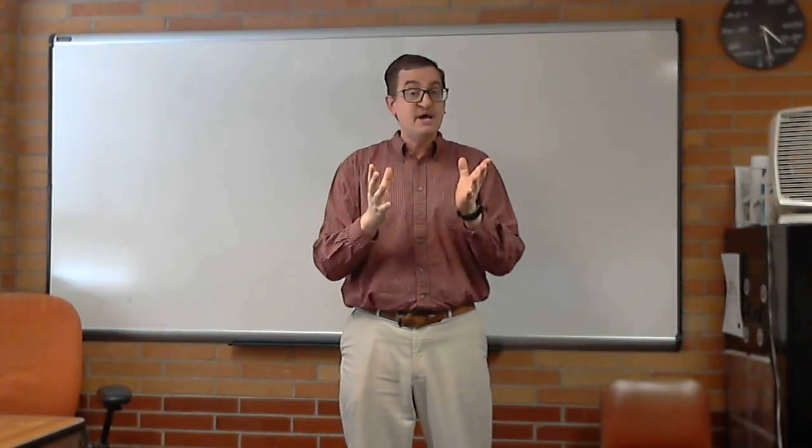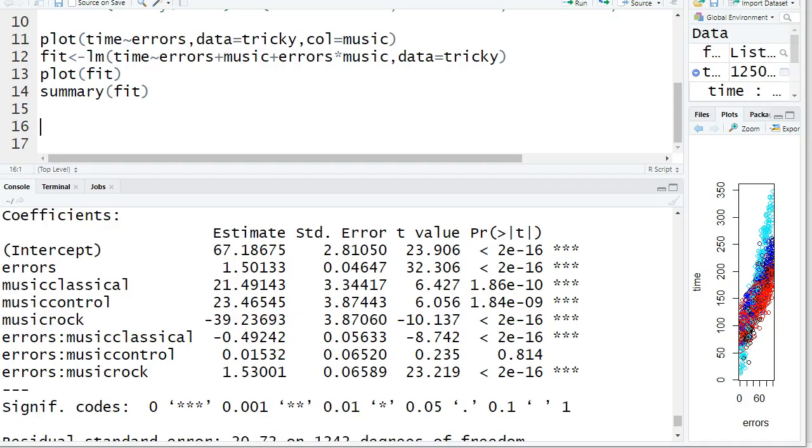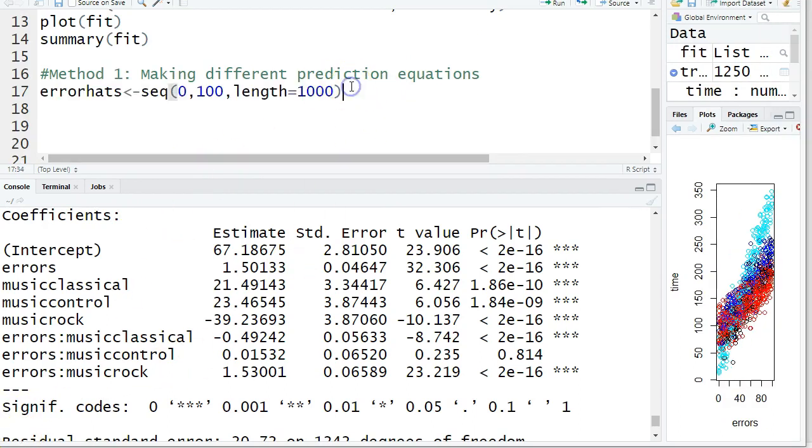We have made our model. Let's see if we can get those hats. I want to do this slowly in 2 different ways because a lot of students are still struggling. Let's make a different prediction equation for each of the 4 different categories. All of them are going to need an X hat to go with it.